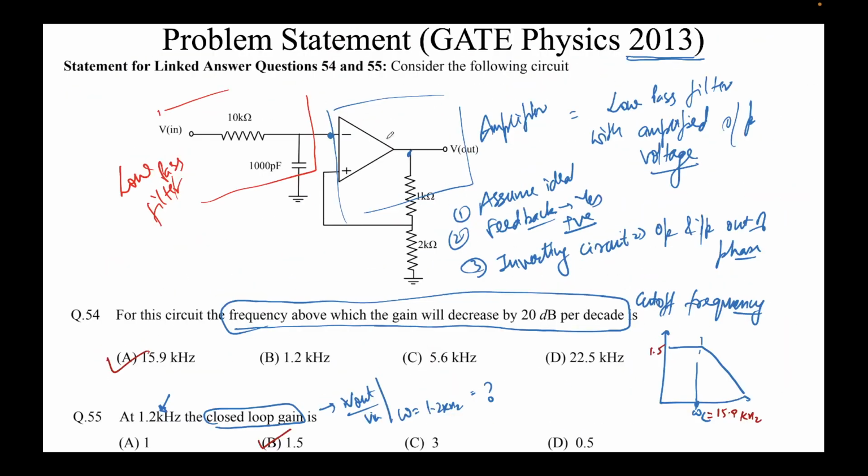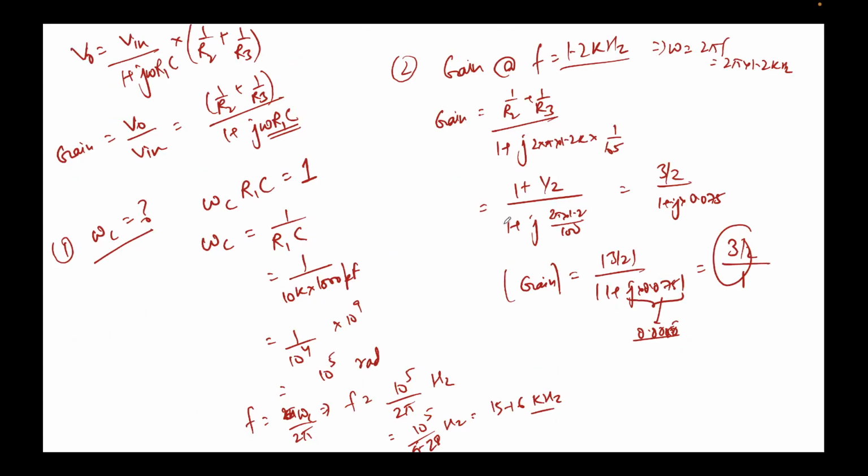However, when we have used an amplifier, we are able to increase gain to 1.5, and we can increase it further, because gain is determined only by R2 and R3. Note that. So if I use lower values of R2 and R3, we'll get a higher gain. It's very straightforward. So that's what we did in this problem.